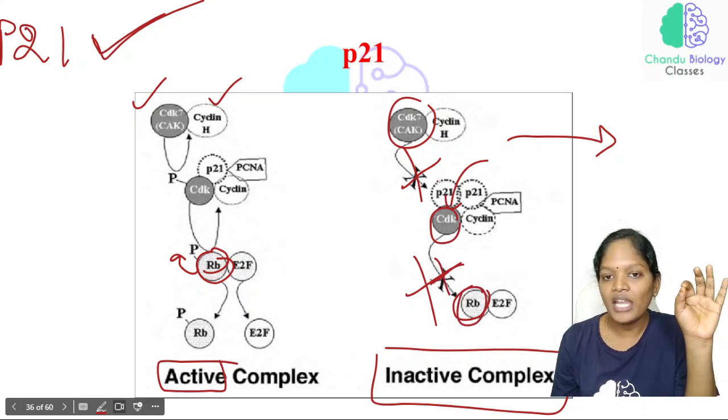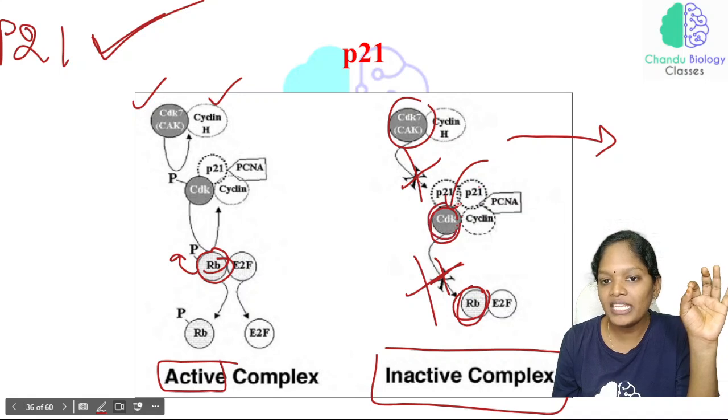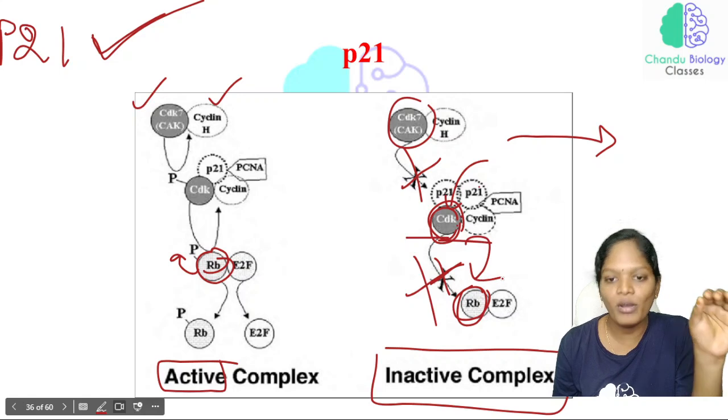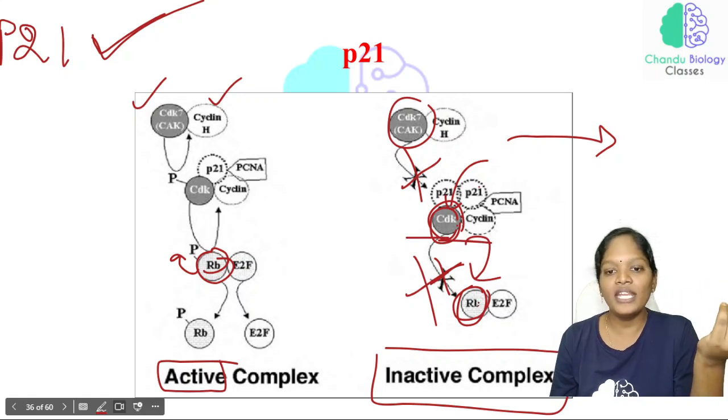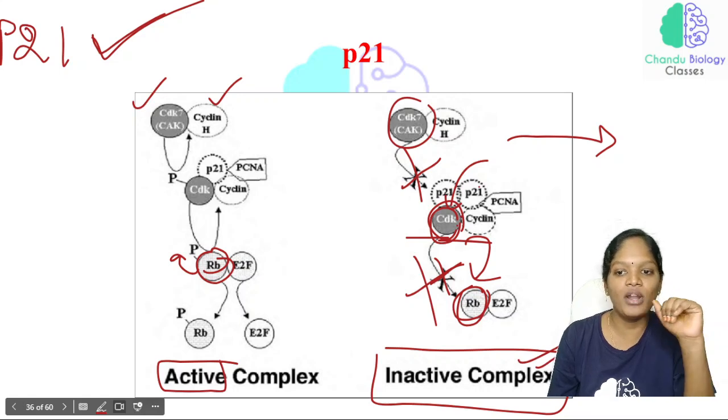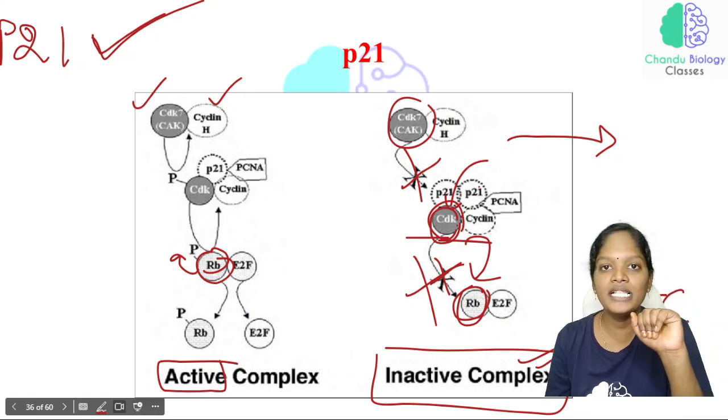See here, now P21 is inhibiting the CDK. As the inhibition of CDK is happening here, the CDK molecule is not going to phosphorylate the retinoblastoma. If the retinoblastoma is not getting phosphorylated, then it is called an inactive complex. Then it does not enter into the cell cycle.